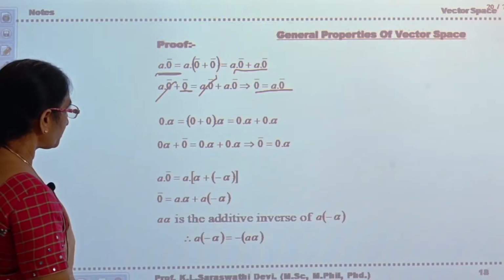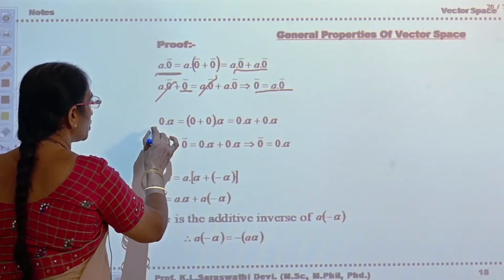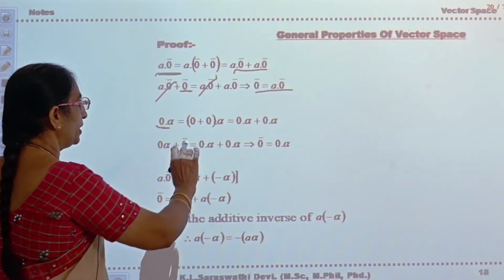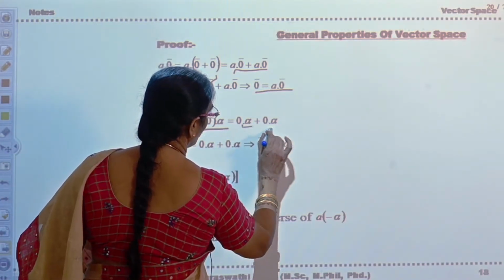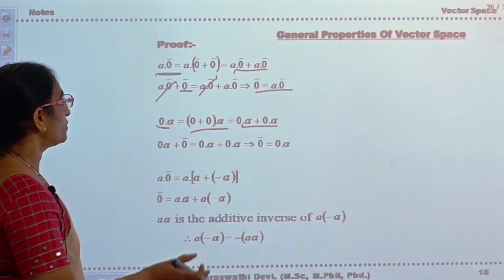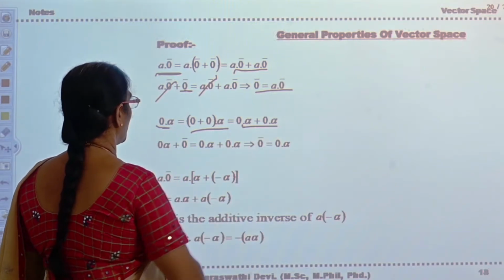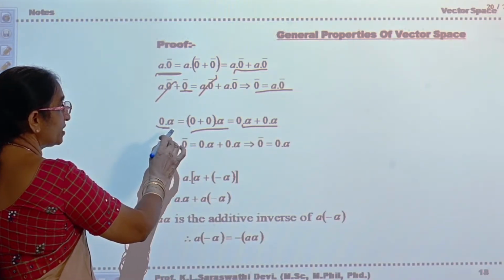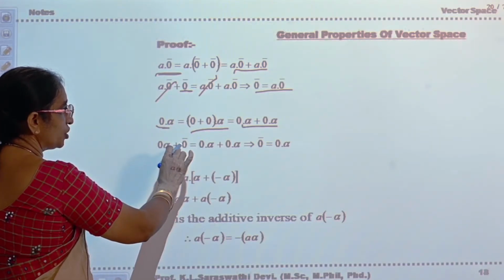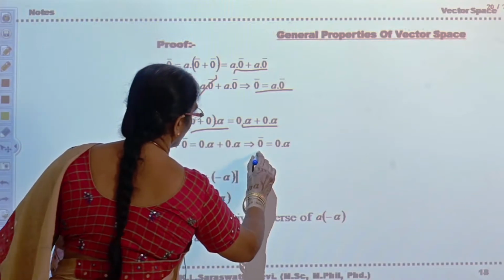Okay. Next, the second one, 0 into alpha. So this 0 is the scalar 0. See here, 0 belongs to F. 0 can be written as 0 plus 0, into alpha. Again apply the distributivity. 0 alpha belongs to V because scalar multiplication is closed. So this will be in V. Therefore apply the distributivity, 0 into alpha plus 0 into alpha. Here 0 into alpha means you are multiplying 0 with a vector, so 0 alpha will be a vector in V. Add 0 bar and again apply the cancellation laws. Therefore 0 bar is equal to 0 alpha.